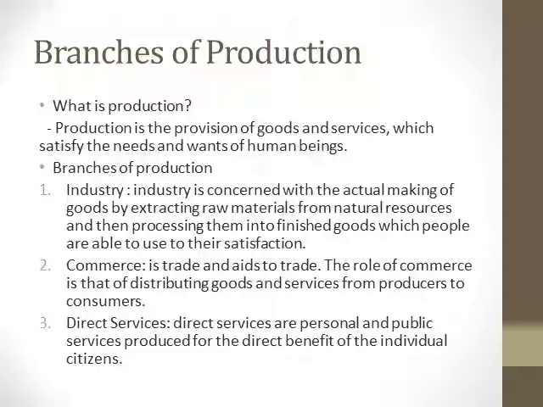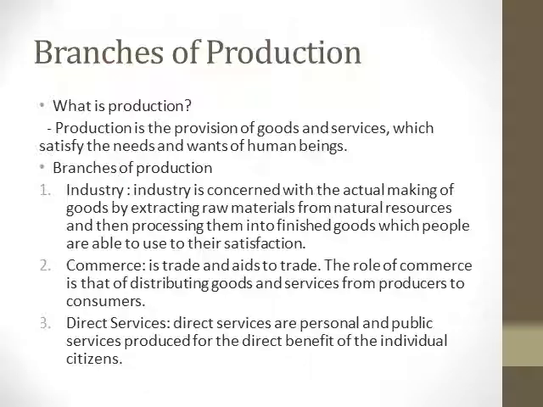Okay, an industry is concerned with the actual making of goods by extracting raw materials from natural resources and then processing them into finished goods which people are able to use to their satisfaction. So that's for the industry. So industry is subdivided into primary and secondary production. Okay, we'll look at that later on.